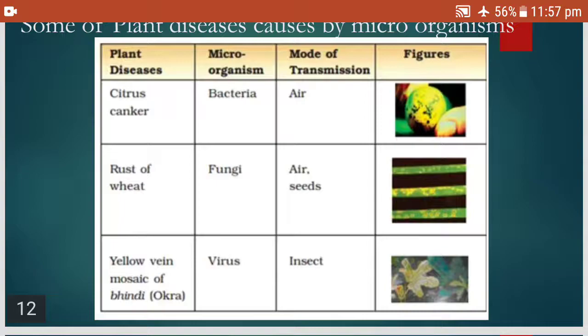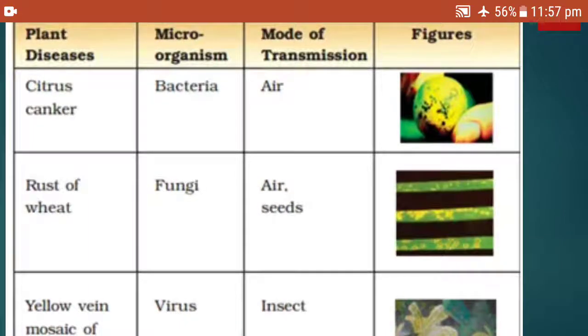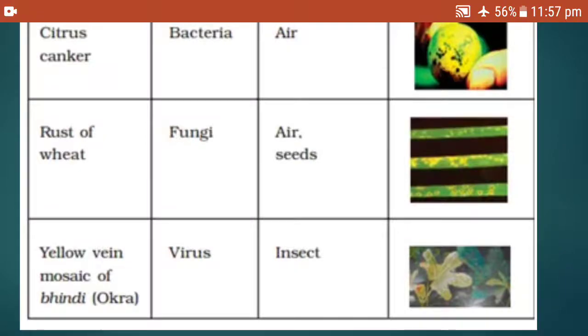In plants, there is citrus canker. Canker is caused by bacteria and, as you can see here, it is transmitted by air. Rust of wheat is caused by the microorganism fungi through air and seeds. Yellow vein mosaic of bhendi, okra, is caused by a virus and its mode of transmission is insects.